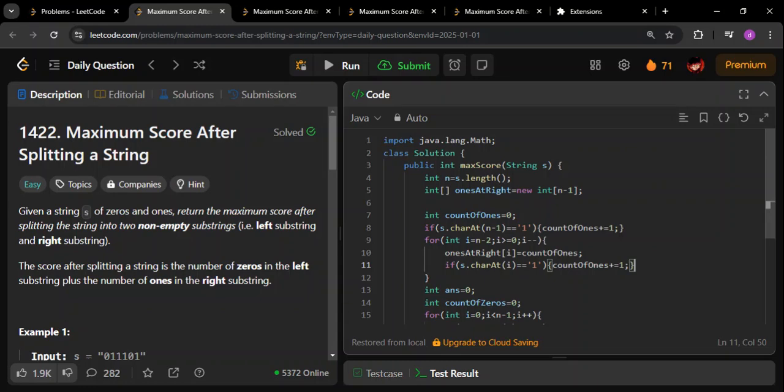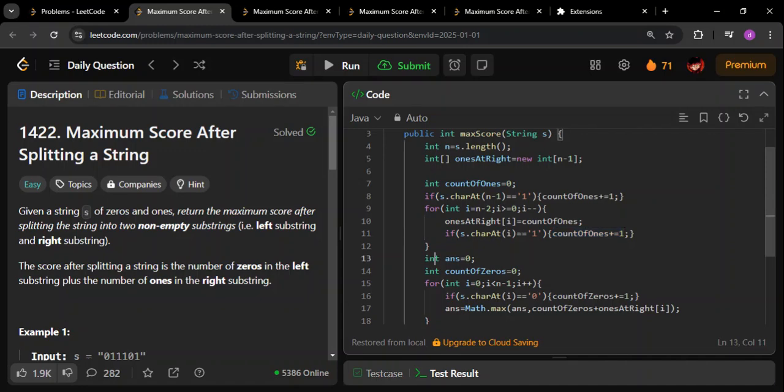That's why if you see, first we are marking whatever count of ones we have, we are first storing it here. We are caching it here, and then we are checking if the current index is a 1, then we are incrementing it to be written for the next iteration. That is to be written in the i minus 1 value, to be cached at the i minus 1 index. As simple as that.